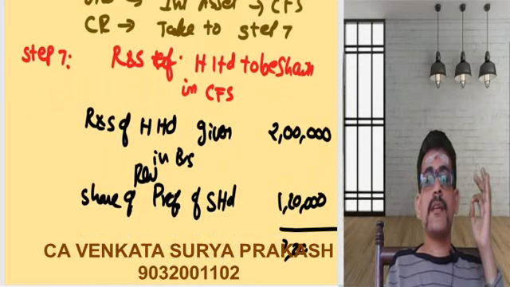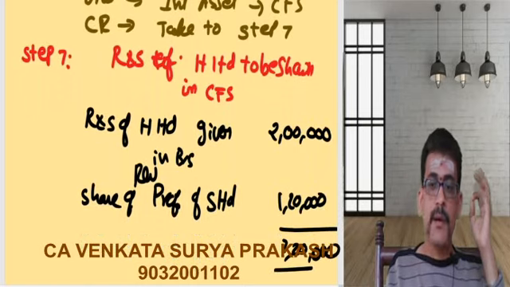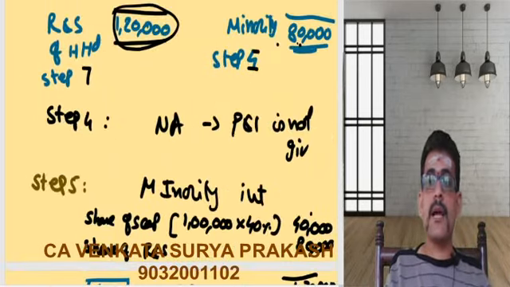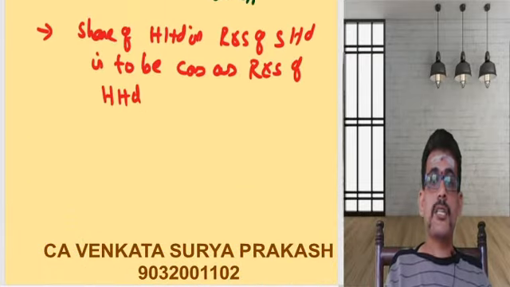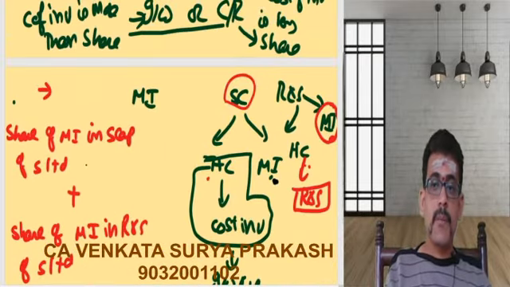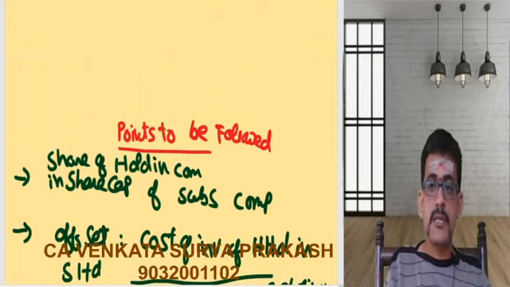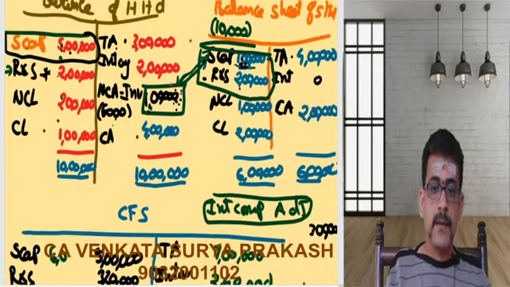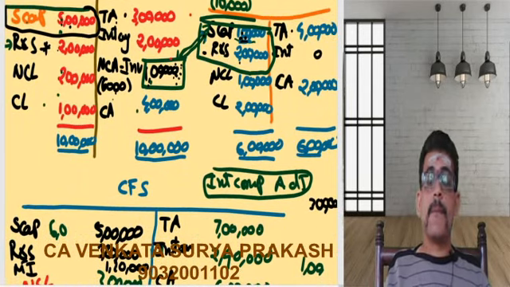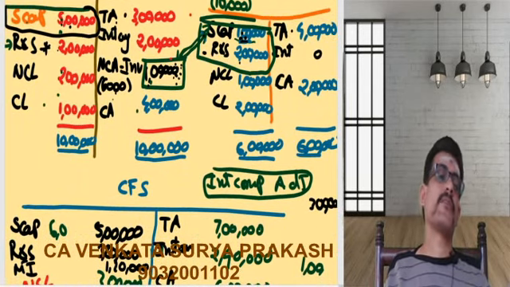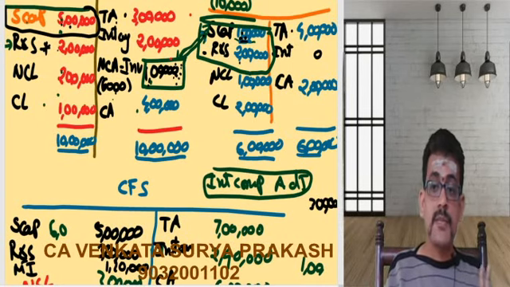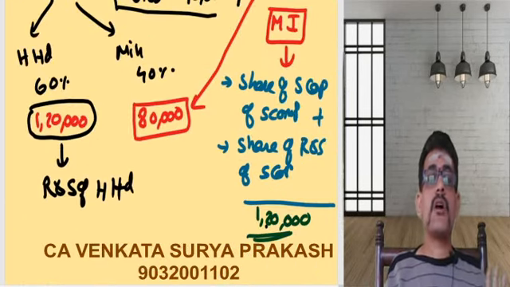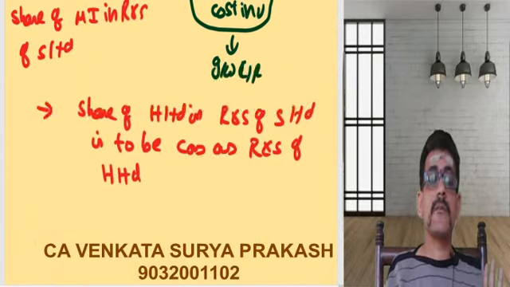The total was 3,20,000. Now if I prepare the balance sheet, I will add up the assets and liabilities. Reserves and surplus, I will consider to be 3,20,000. Minority interest I will consider as 1,20,000. You need to refer to that as you are working on it. That's it. So if you follow these 7 steps, preparation of your consolidated financial statements will become quite easy.